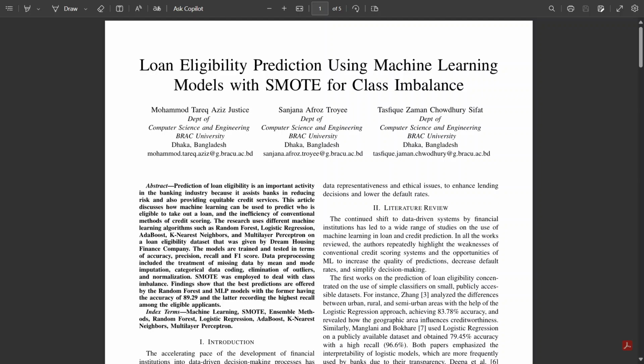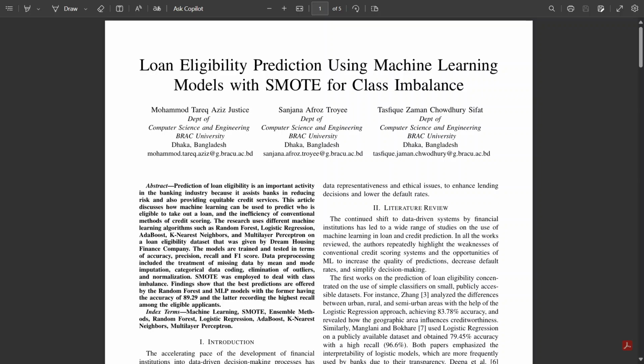The main motivation behind this work is that loan eligibility plays a very important role in the banking industry. Traditionally, banks use rigid credit scoring systems to decide whether a person qualifies for a loan. However, these conventional methods are often inefficient, unable to adapt to changing financial patterns, and may even overlook deserving applicants. This is where machine learning comes in.